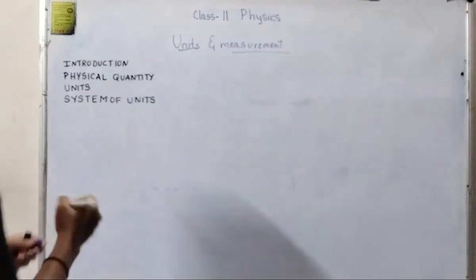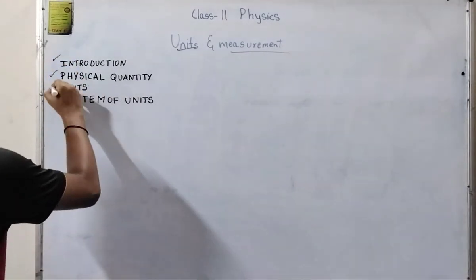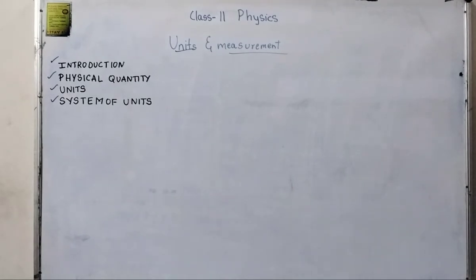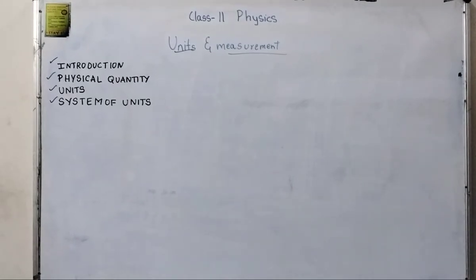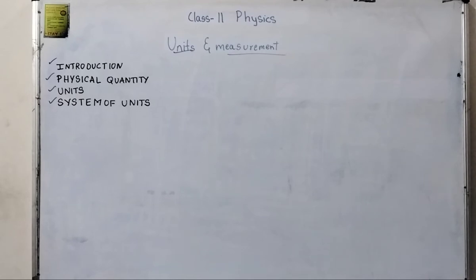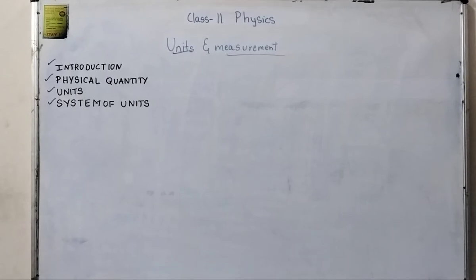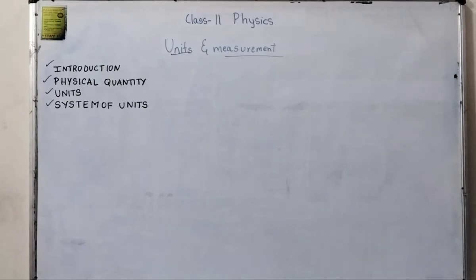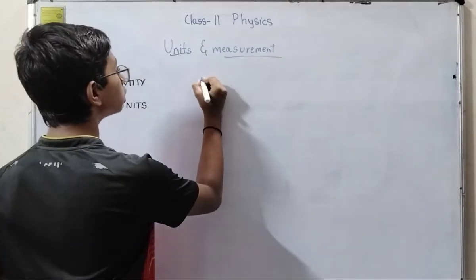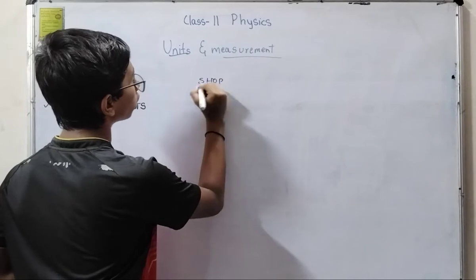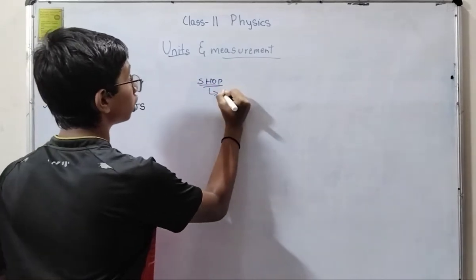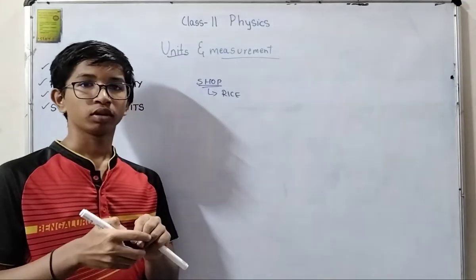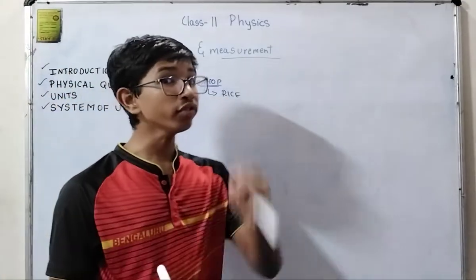In this video, these are the four topics that we are going to be studying: introduction, physical quantity, units and system of units. First let us start with an example. Imagine you are going to a grocery shop where you ask, give me rice of 5.